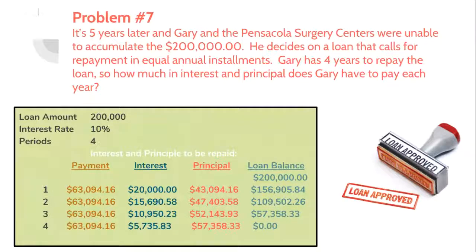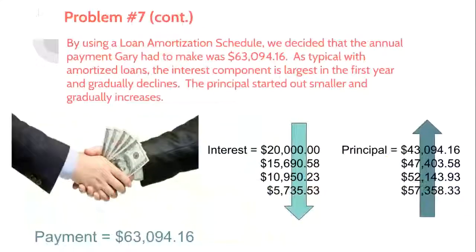For problem 7, it is now 5 years later, and Gary and the Pensacola Surgery Centers were not able to accumulate $200,000. He decides to take out a loan for the full $200,000 with an interest rate of 10%. This particular loan also requires equal annual installments. Given 4 years to repay the loan, we decided that Gary would have to make a payment of $63,094.16 each year. We came up with the payment, principal, and interest numbers using an amortization schedule.